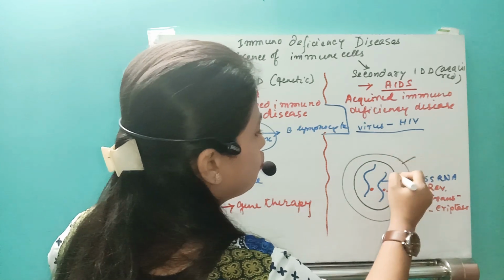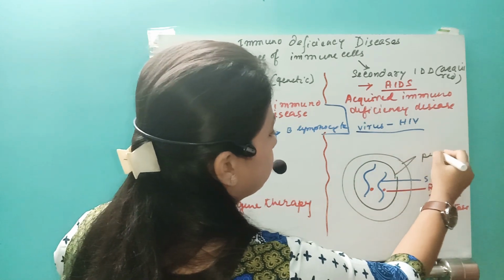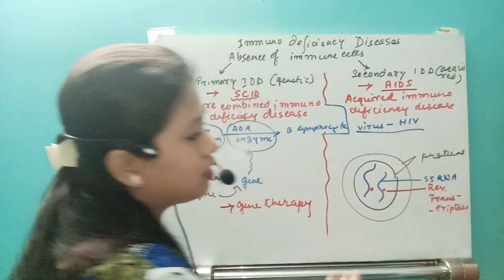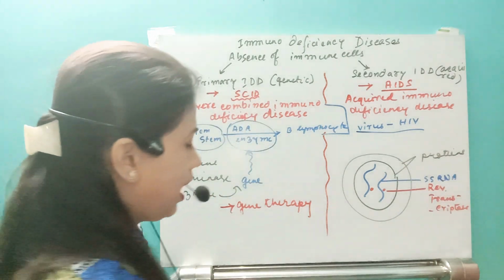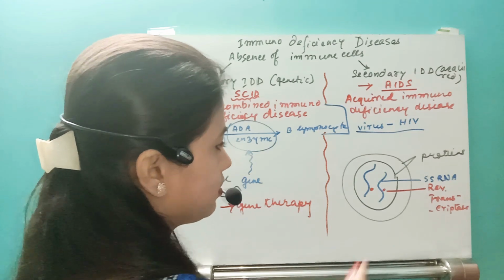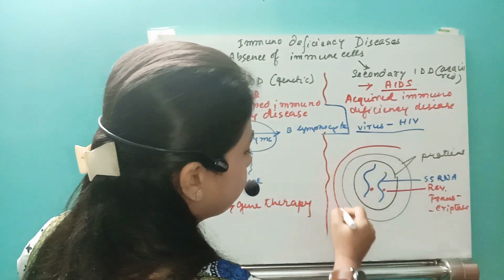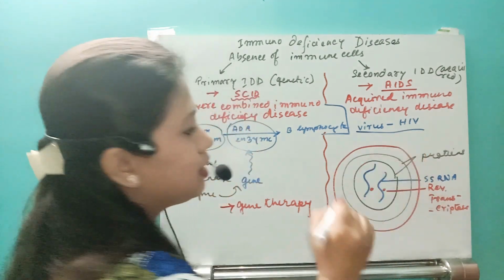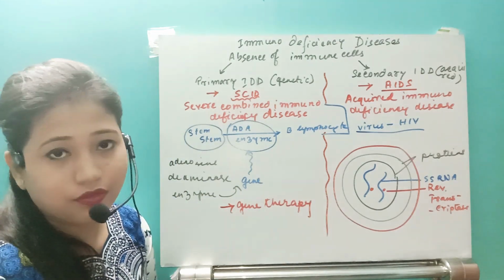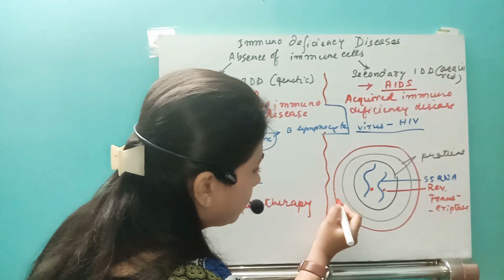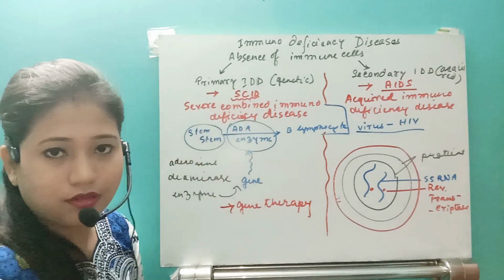There are two protein coats present, and outside the two protein coats there is a lipid bilayer, right? And this lipid bilayer, suppose this is the lipid bilayer. So we know that now lipid will have two parts, one is hydrophobic, another is hydrophilic. So both this hydrophobic and hydrophilic part will be present, right?